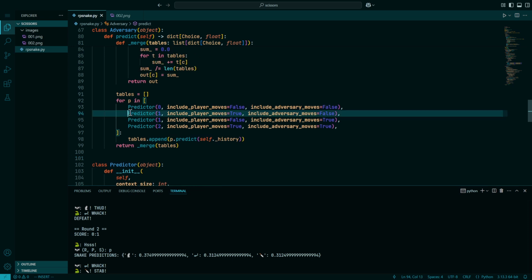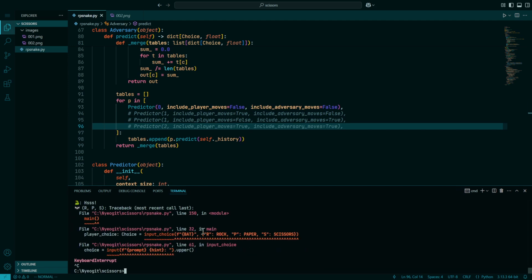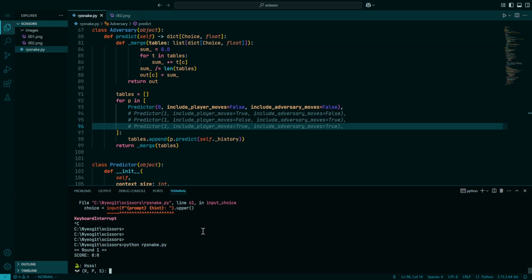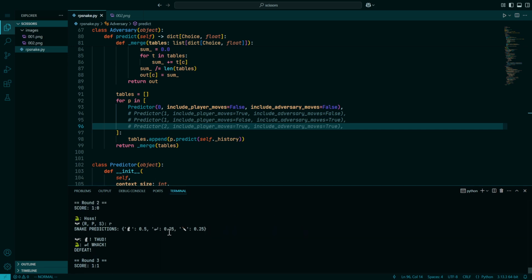We'll actually see it. Let's do it with one simple model that only looks at my current move. And we'll see the exact math that I told you that you'd see. So I'll play rock. And now you can see that it initially had no prediction of what I would play. It was 1 in 3. And now you can see that the distribution moves to the exact distribution that I told you it would have.